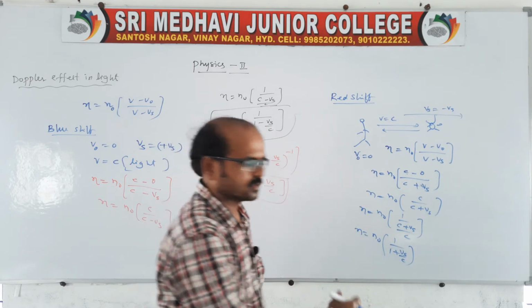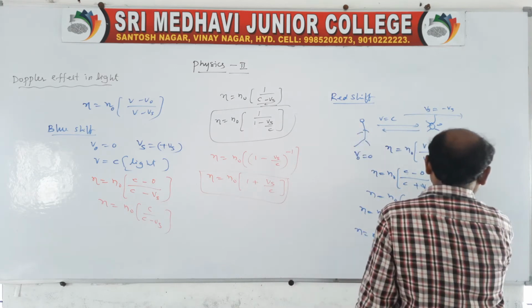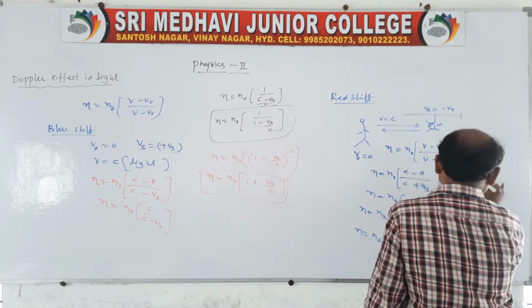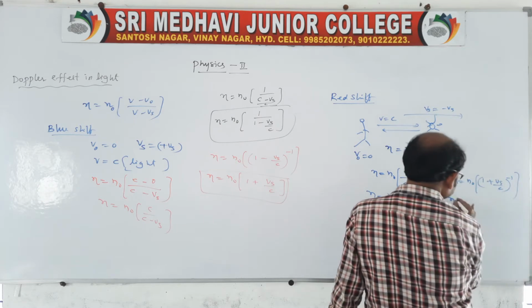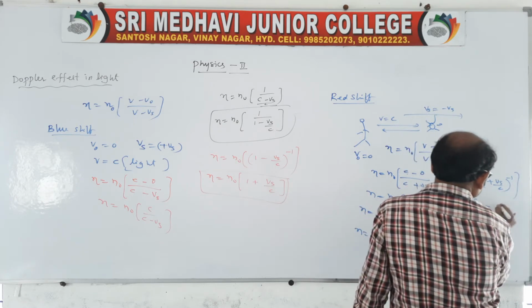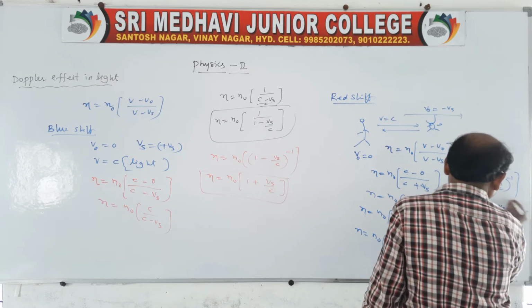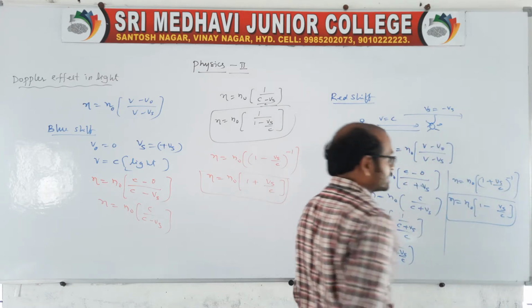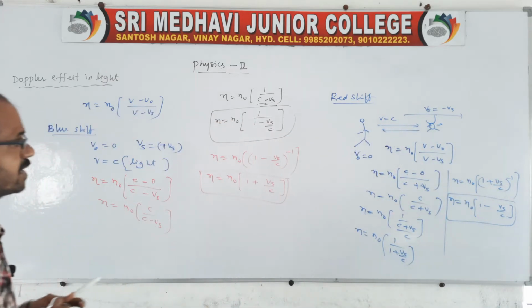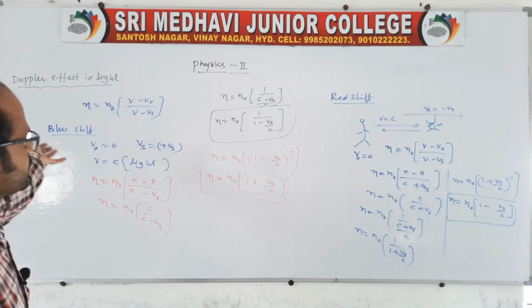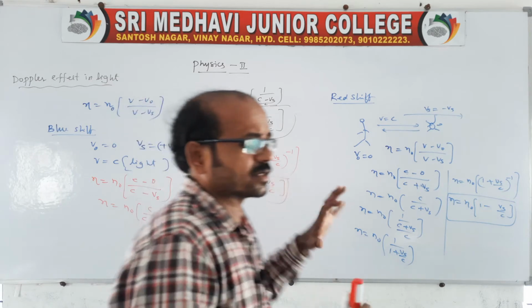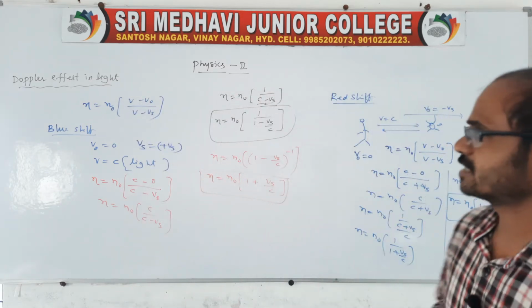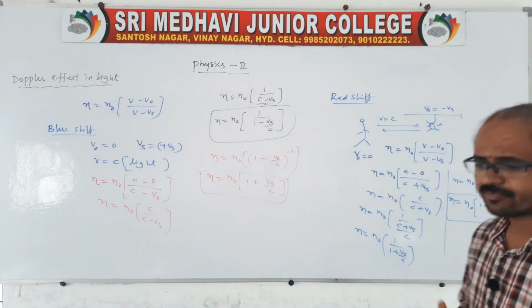Again, the denominator is there, so N is equal to N naught into 1 plus Vs by C whole power minus 1. Then N is equal to N naught into 1 minus Vs by C. This is the apparent frequency observed by the observer in both cases, one is the blue shift and the other is the red shift. So like this it is related to the Doppler effect in case of light.